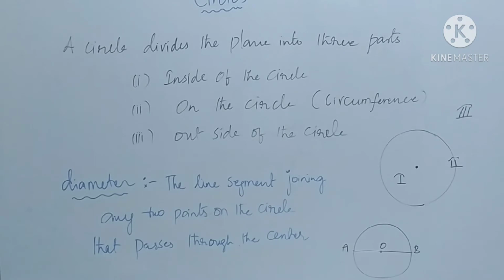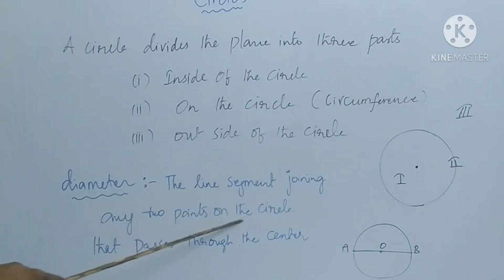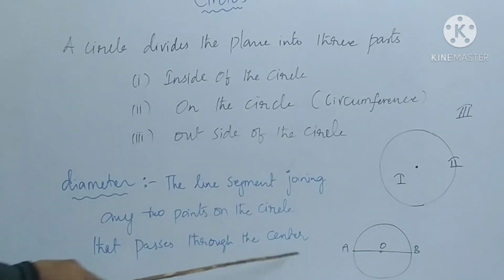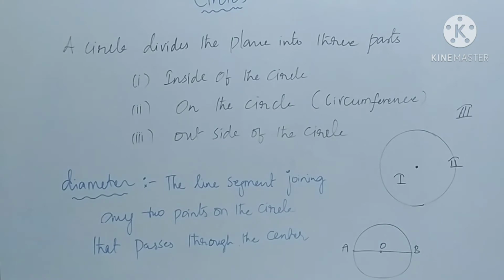That passes through the center is called diameter. A line segment joining any 2 points on the circle that passes through the center of the circle. The length of the line segment is called its diameter.